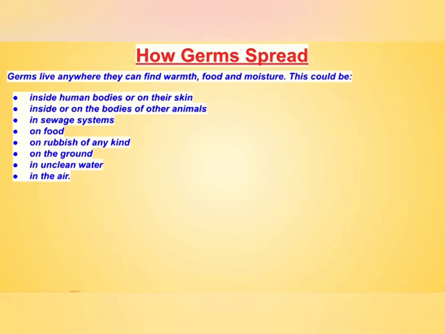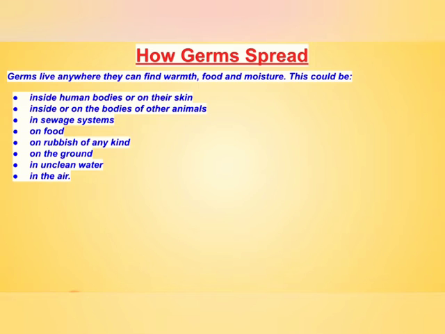Unclean water means dirty water mixed with soil or outlets, or waste water from the factories and industries. Germs are present in that water also. In the air, germs are present in the air also. So these are the places where we can find germs.